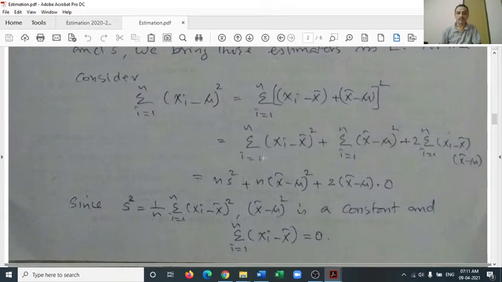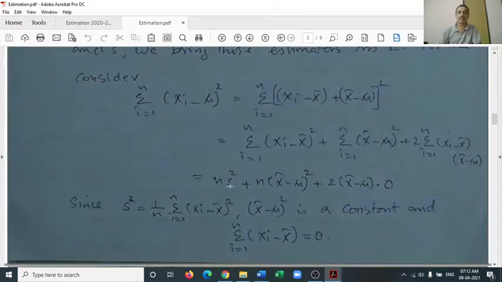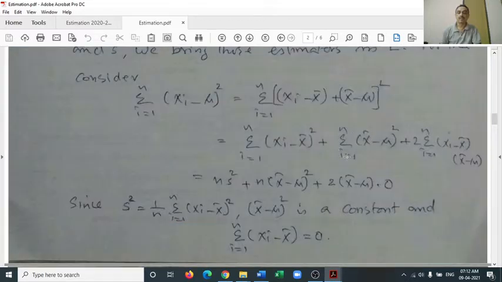Now expanding this, sigma i equal to 1 to n (xi minus x bar) whole square, this is considered as A, and this is considered as B. So sigma i equal to 1 to n (x bar minus mu) whole square plus 2 sigma i equal to 1 to n (xi minus x bar) into (x bar minus mu). We can see that the first is n S square because this is the expression of S square. As far as the summation is with respect to i, the other term can be considered as a constant. That's why n into (x bar minus mu) whole square.